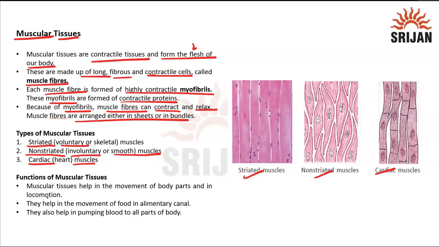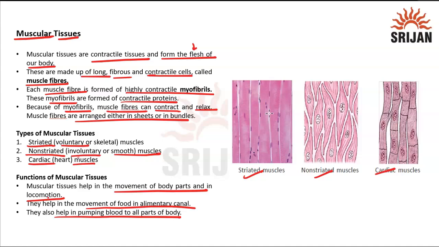Now, what is the function? Which is very simple here. You are talking about the movement of body parts and locomotion, which is the function of the skeletal muscles. Then the movement of food in the alimentary canal is the function of involuntary or non-striated muscles. And then the muscles that help in pumping blood to all parts of the body, which is particularly the heart.